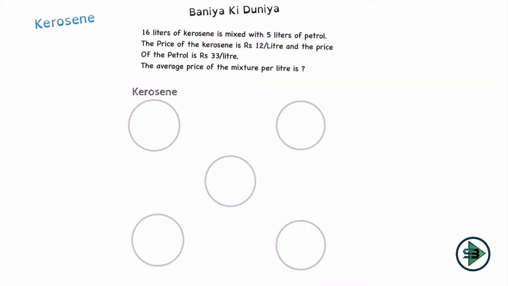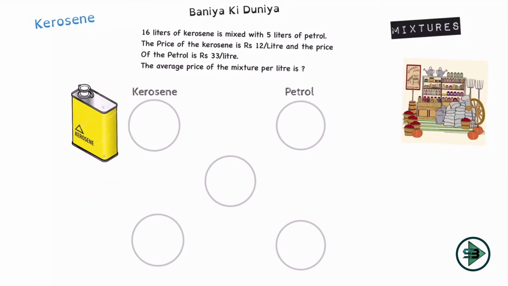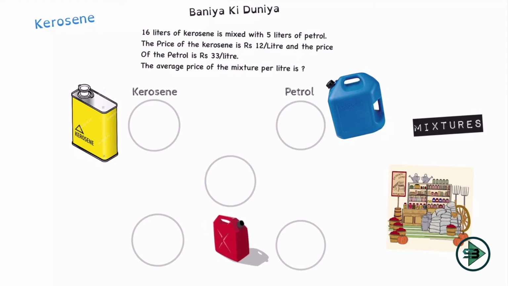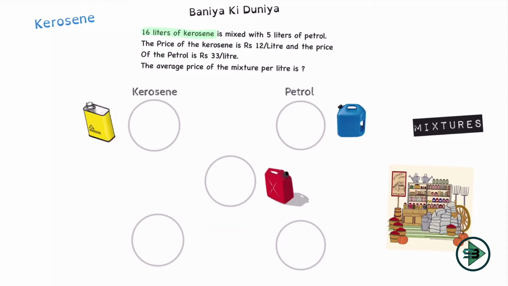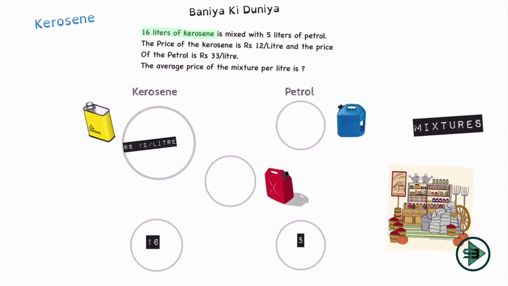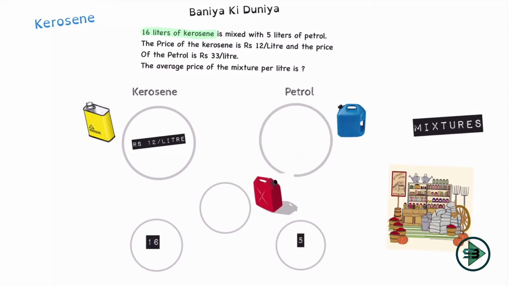One circle is now represented by kerosene and one circle will be represented by petrol. What do I have to do now? I have to put in the 4 numbers that are given to me. In which circle will I put which number so as to get the middle circle? I'll start with 16 liters of kerosene, which will come below kerosene, and 5 liters of petrol will come below petrol. Cost of kerosene is rupees 12 per liter, so I'll put this in the circle of kerosene. And the cost of petrol is given to me as rupees 33 per liter, so I'll put this in the circle of petrol. Hopefully you should be able to get the answer now.